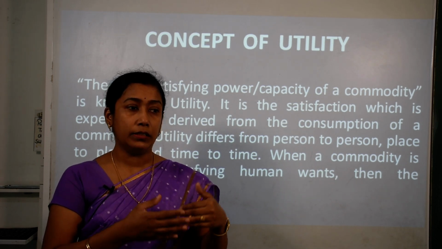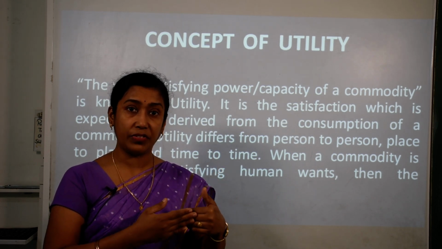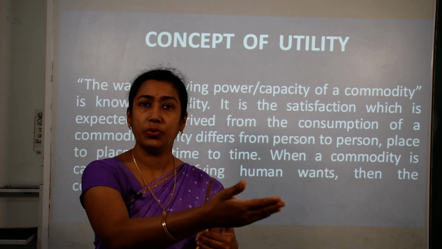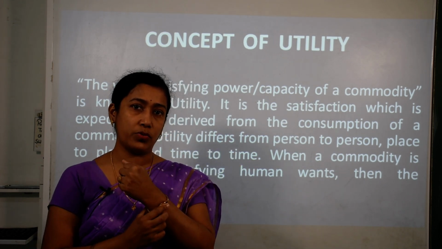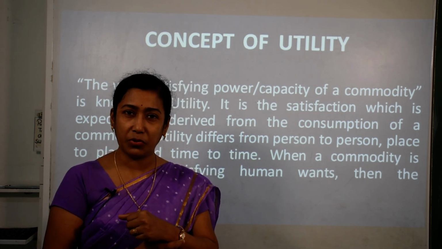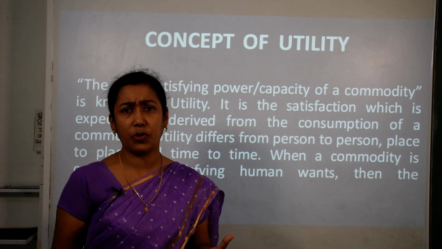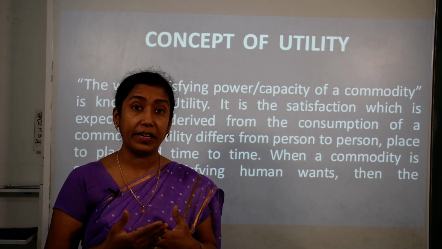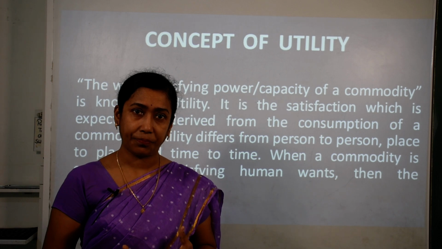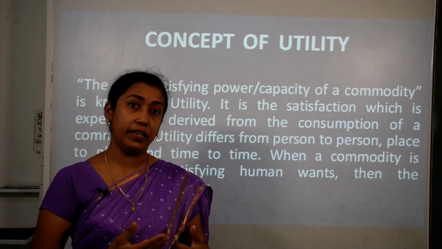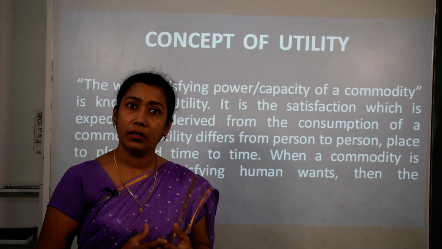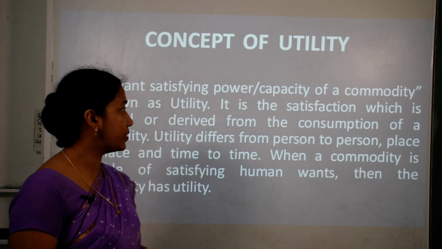Place utility how? With the help of that car you can move from one place to another. The wristwatch which you have is providing you time utility. So there can be various products available in the market which are providing you certain utility, that is usefulness in terms of satisfying your wants or needs.